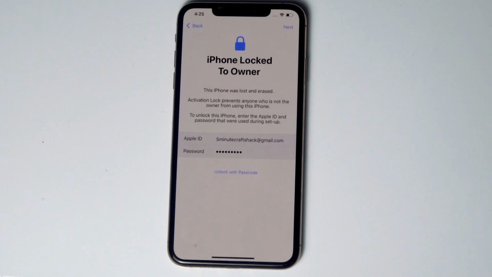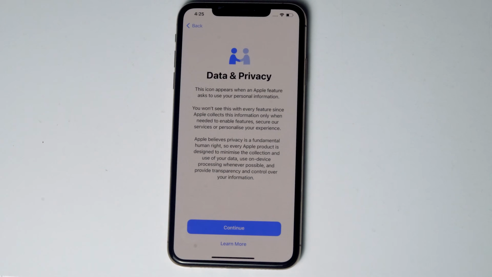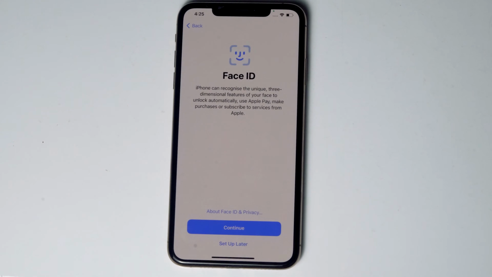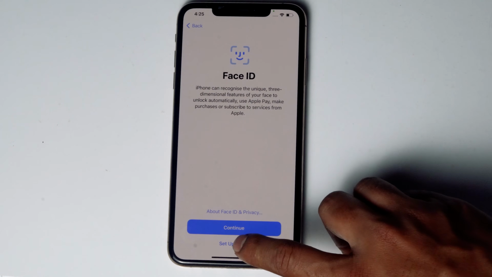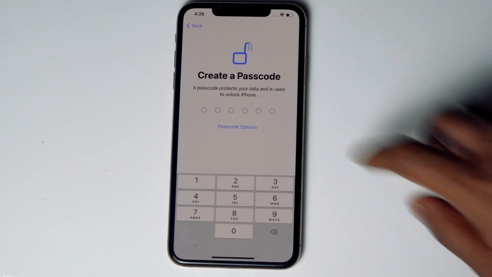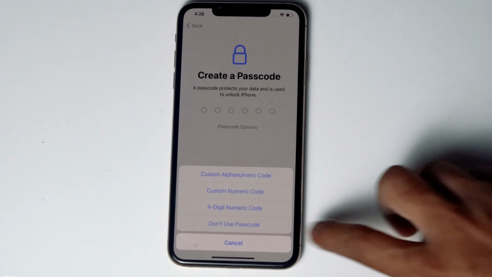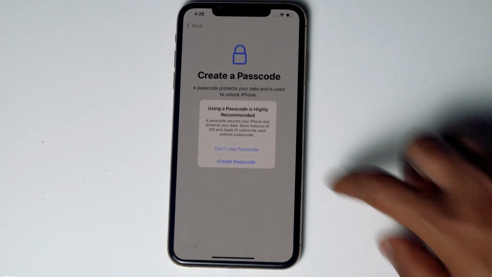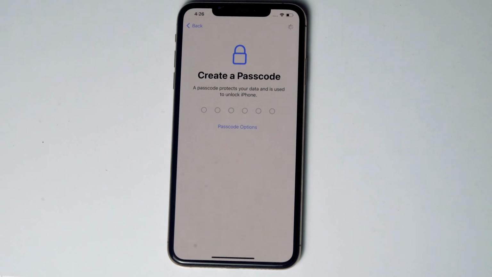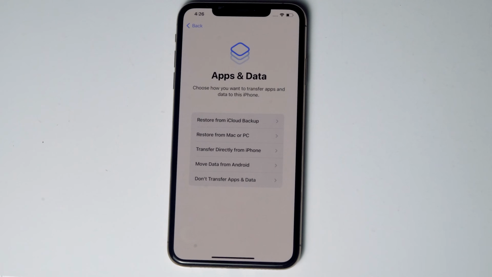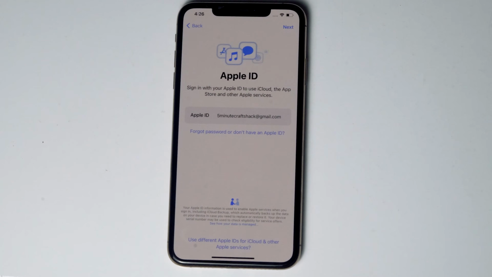Go for Next. You can go for Restore if you have the backup, or else you can go for Don't Transfer Apps and Data.